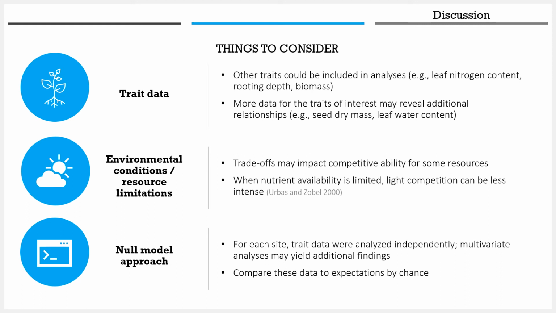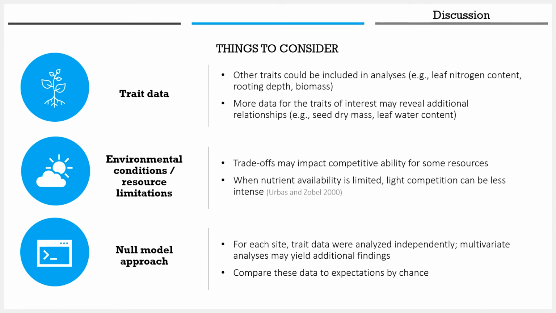Secondly, we acknowledge the potential role of environmental conditions on these data. Environmental data were not assessed as potential covariates in our analyses, and resource availability was not measured within each site. Trade-offs may impact competitive ability for some resources. For example, when nutrient availability is limited, light competition can be less intense.